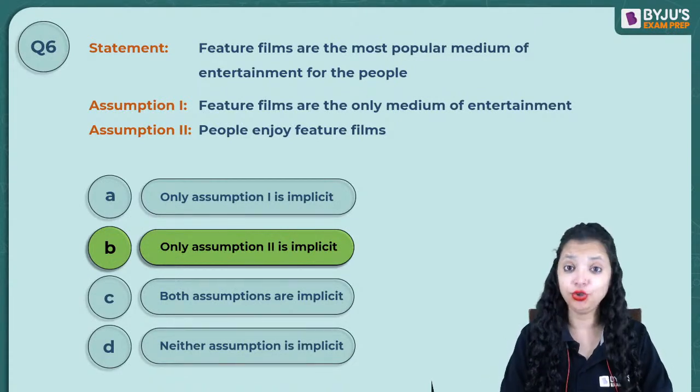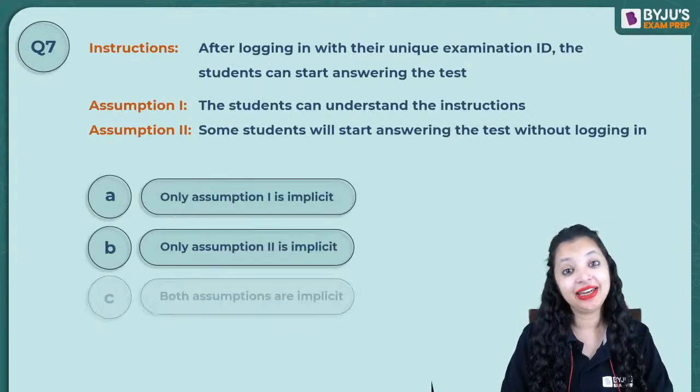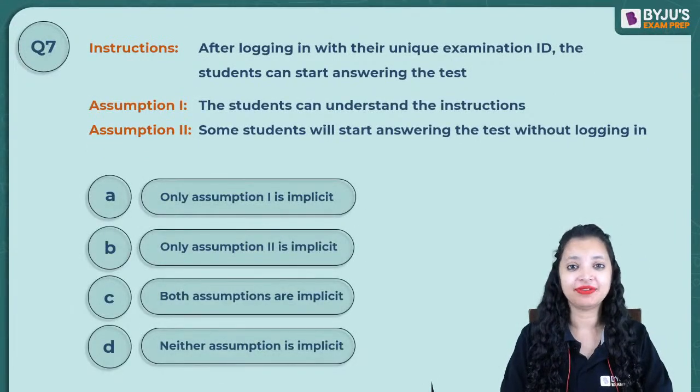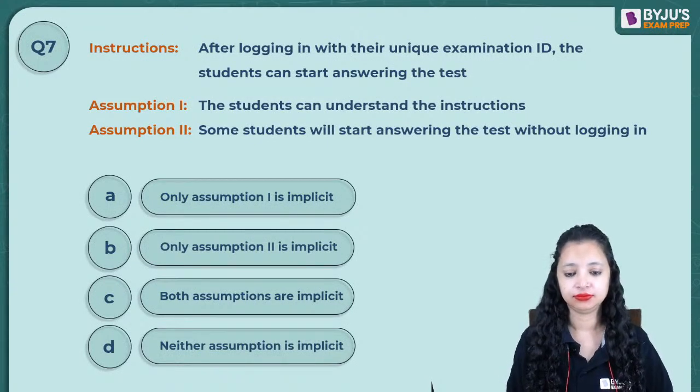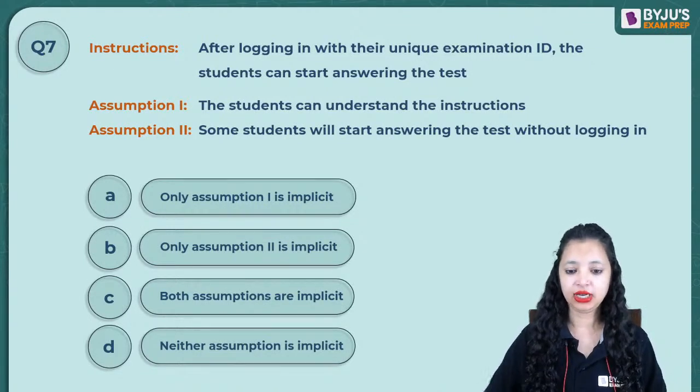Next question, everyone. You guys are getting better. I think you're getting a hang of what assumptions are now. You're picking it up. Let's have a look at the next question. Question number 7. What's the answer?